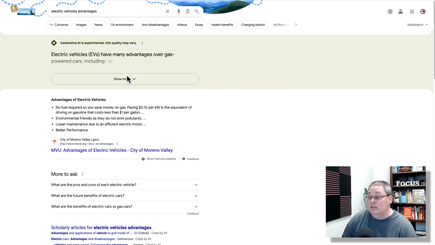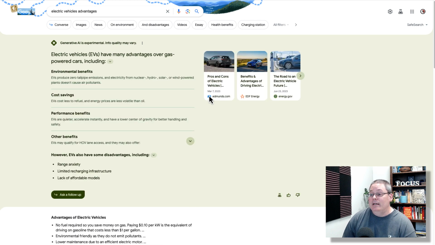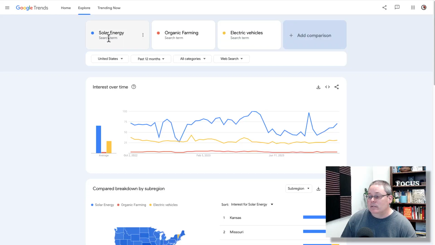Generative AI is experimental. Here you can see now that we are getting information and we're looking at environmental benefits, cost savings, performance benefits, other benefits. But you can also see some disadvantages down here, which is giving us more ideas about what kind of content we should be creating, the focus and the different angles, the idea and the concept, if we were to pick this topic based upon what we saw inside of Google Trends and these comparisons. Because we are comparing solar energy to organic farming to electrical vehicles because these things interest us, or this topic of sustainability, of helping the environment and or saving money.